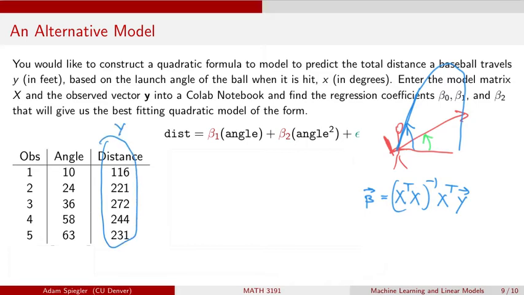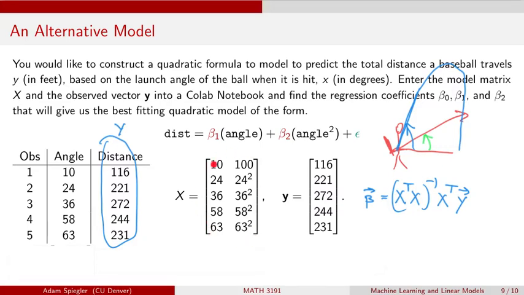So our model matrix and vector Y I've now recorded here. And this model matrix is different than the previous quadratic model that we set up in that now I no longer have a column of ones because we don't have an intercept term. So each of these angles we multiply by beta 1, and then each of the squares of the angles we multiply by beta 2. So our model matrix consists of one column of angles, one column of angles squared, and here's our column vector of observed response values. And these are the only two things that we need to enter into Colab in order to calculate our solution.